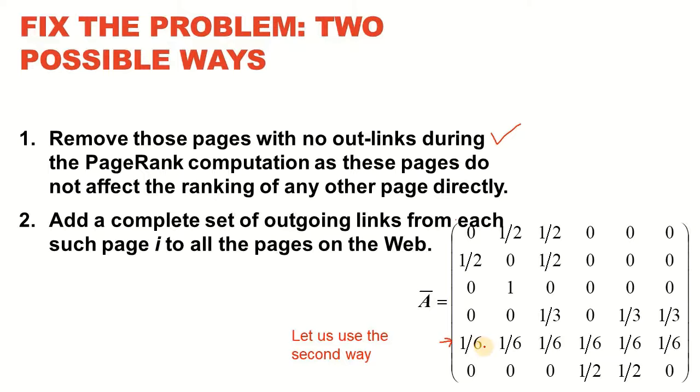So if we replace all the zeros with 1 by 6, since there are a total of 6 nodes, this node is voting for everyone, so whatever prestige 5 has is going to be equally distributed among all these nodes. Their PageRank values will change, but the ranking is not going to be affected. So let's go with the second solution.